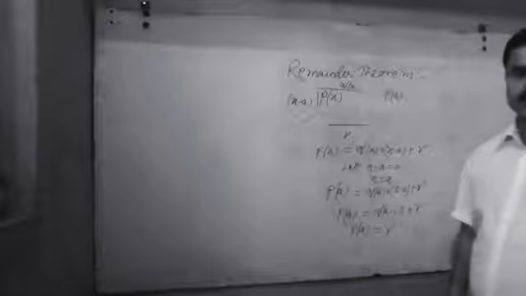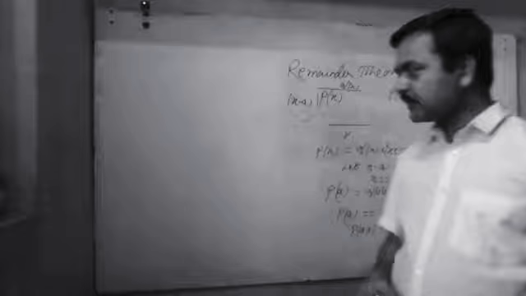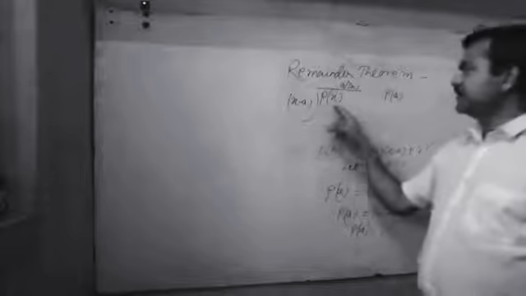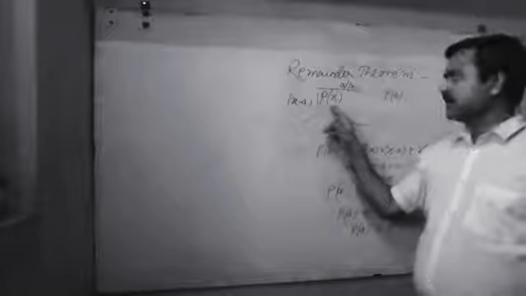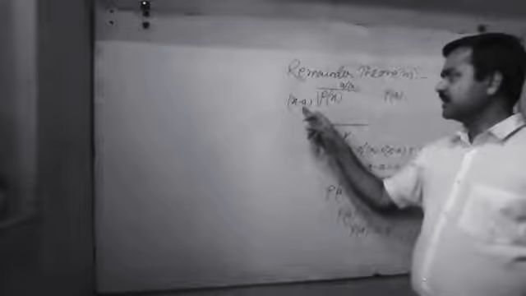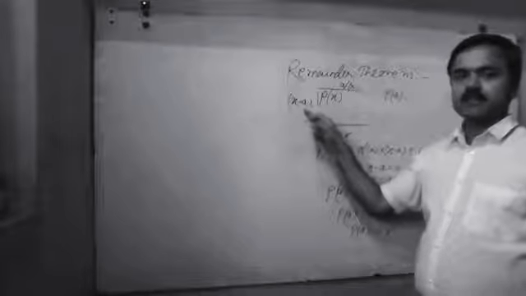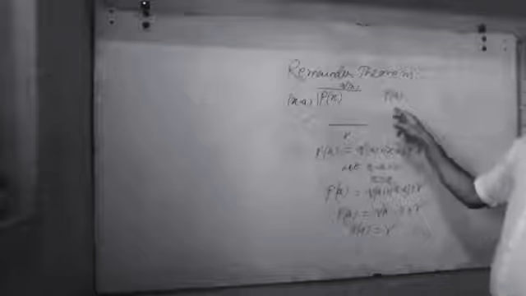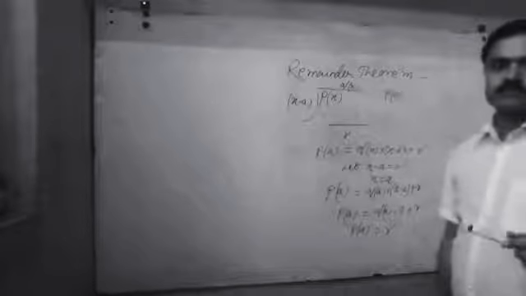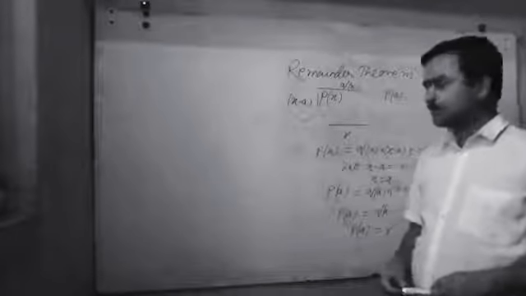So you can see P(a) is the remainder if the polynomial P(x) is divided by x minus a. Once again, if P(x) is a polynomial and a is a real number, and it is divided by x minus a, then P(a) is the remainder. This is the statement of the remainder theorem.